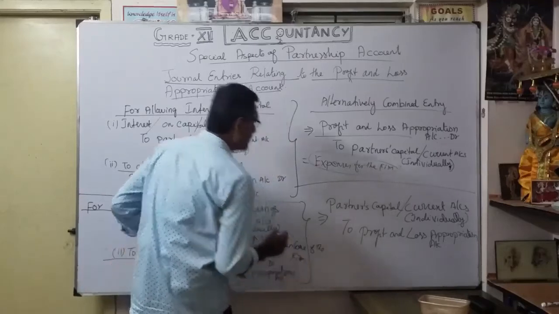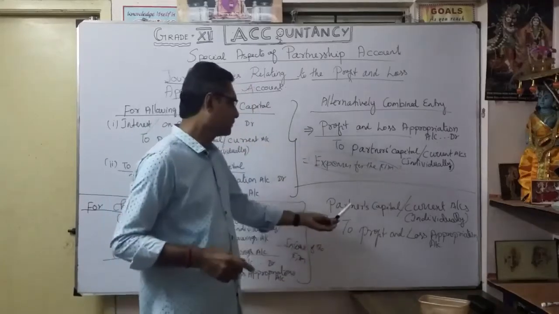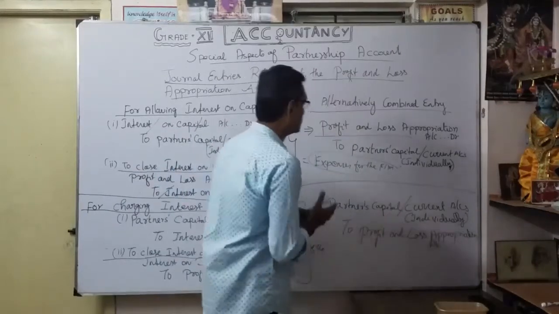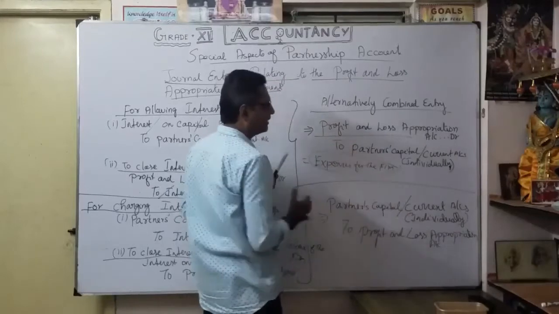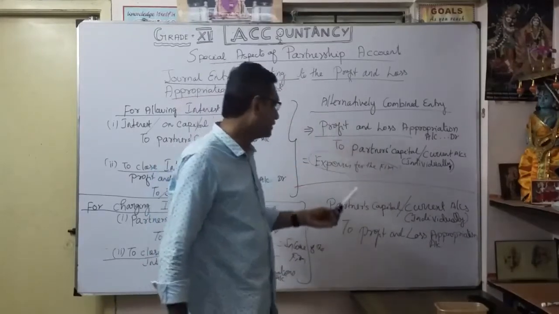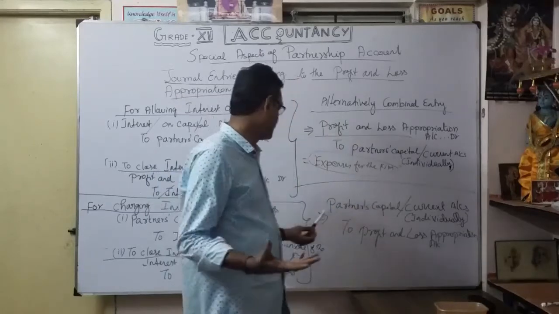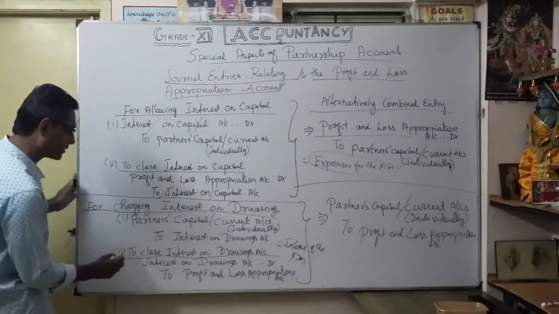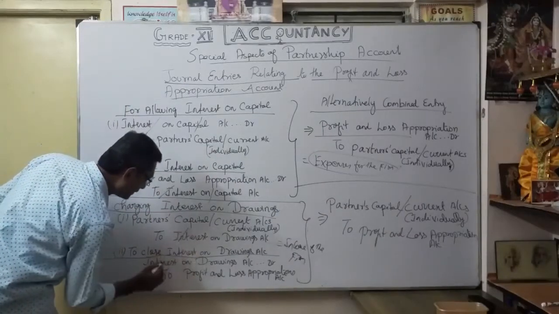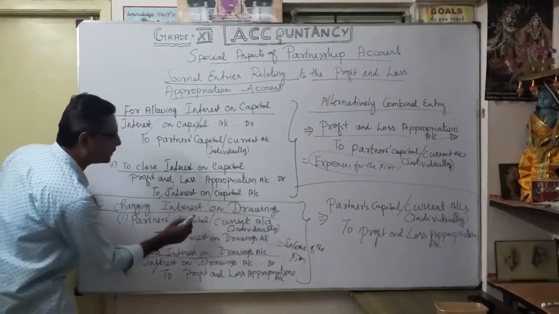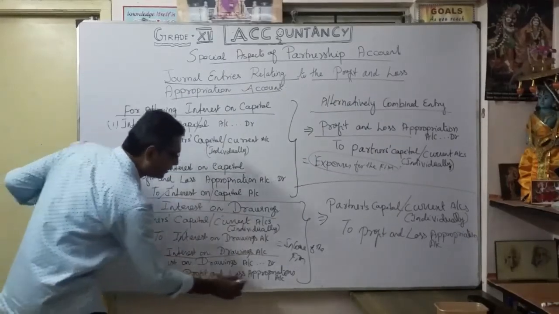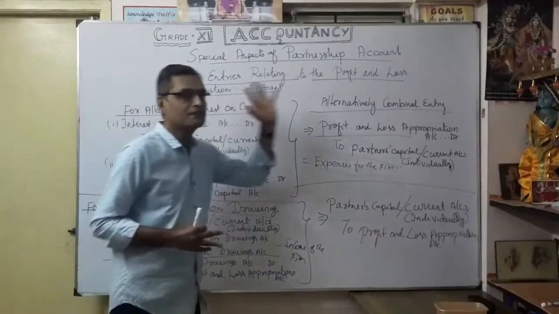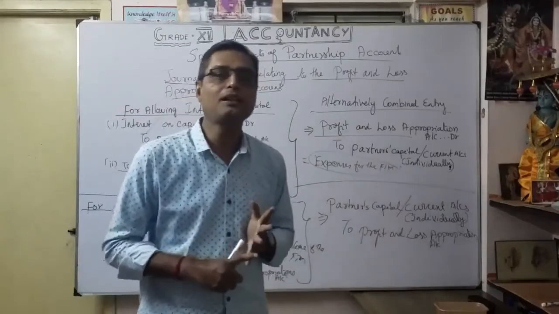See, alternatively, how the combined entry, in the same manner: partners' capital or current accounts individually debit to profit and loss appropriation account. The same entry, here reversing. You see, there we debited the profit and loss appropriation account, here we are crediting the profit and loss appropriation account, because here interest on drawings is the income of the firm. You see, we are going to cancel interest on drawings: here credit, here debit. Finally, partners' capital or current accounts debit to profit and loss appropriation account. You understood? Ultimately the net effect.